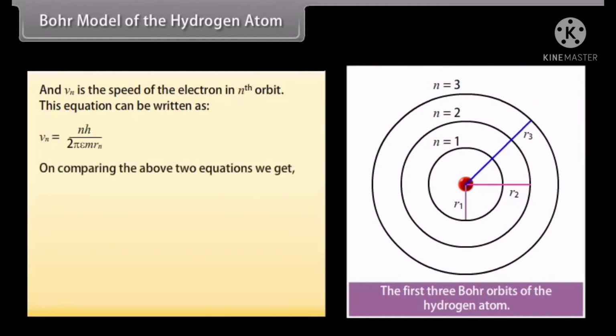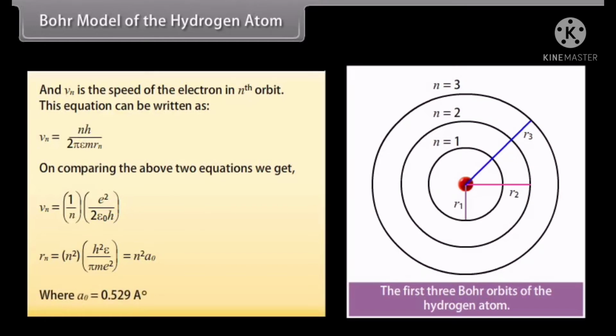On comparing the above two equations, we get the expression of velocity and radius of nth orbit. v_n equals 1 upon n multiplied by e square upon 2 epsilon naught h, and r_n equals n square multiplied by h square epsilon naught upon pi m e square, which equals n square a naught, where a naught is equal to 0.529 angstrom.